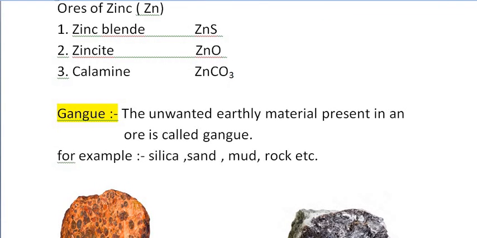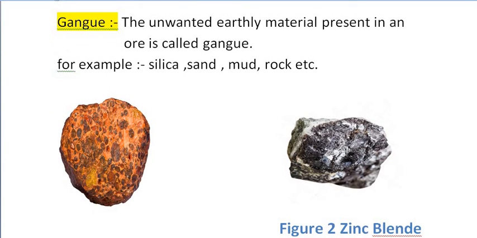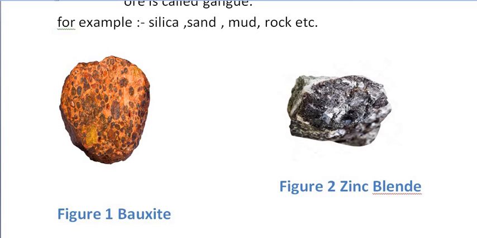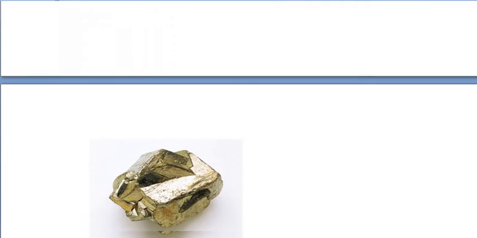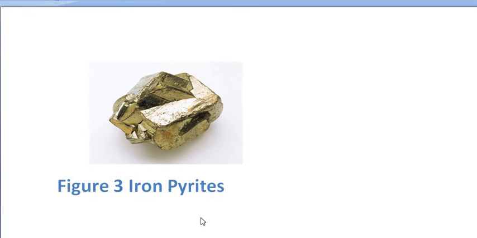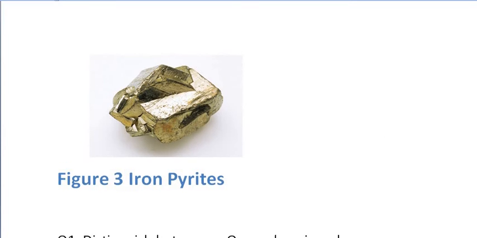Understand this thing? Now there are some pictures of your ores. First we will show you what the rock of bauxite looks like. So this is your bauxite. Now the second picture will show you zinc blende. This is the structure of zinc blende. This is the color of zinc blende. This is the rock, how it looks like in the case of zinc blende. Now in the third case, you are seeing the iron pyrite. This is how iron pyrites look. All are present in the form of rocks only.